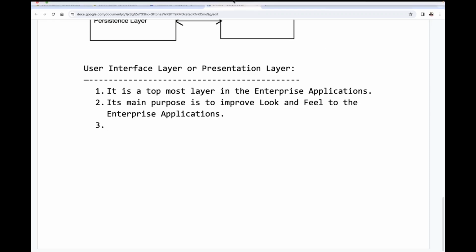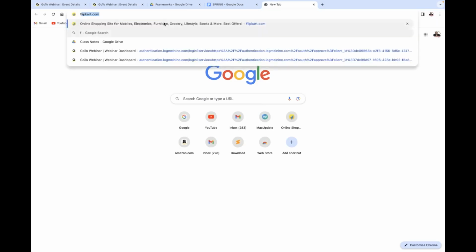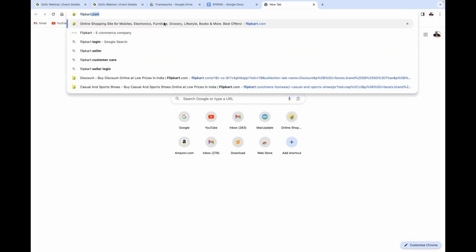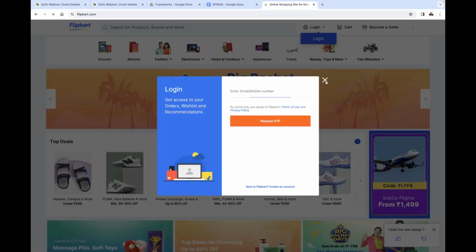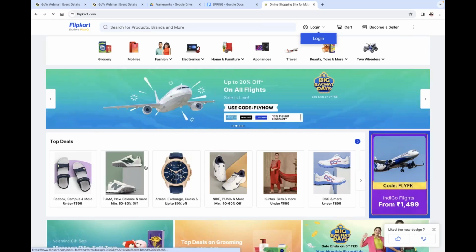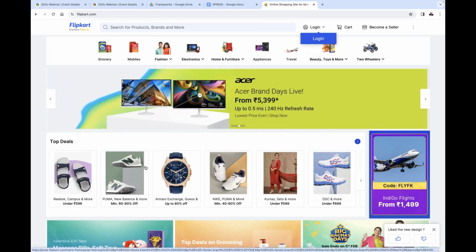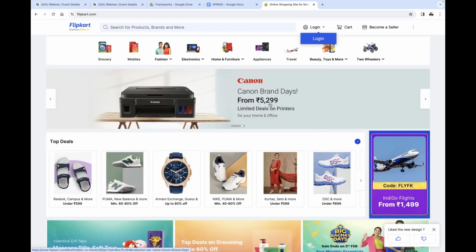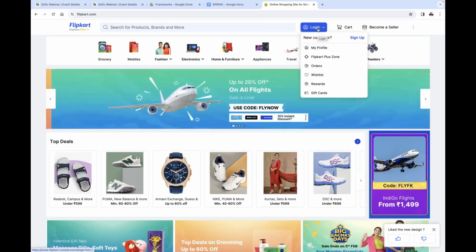Next one is watch. Okay, I think I closed it. The same thing I want to open here. Say for example, flipkart.com. The same thing I opened. Whenever we get this, now observe carefully. When we open this page, we are getting all this content. It's okay, well and good. Up to that, it's fine. But the point is what? Next, I want to do some shopping through flipkart.com.